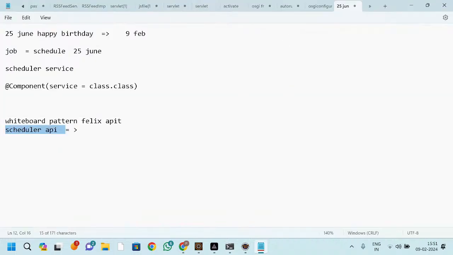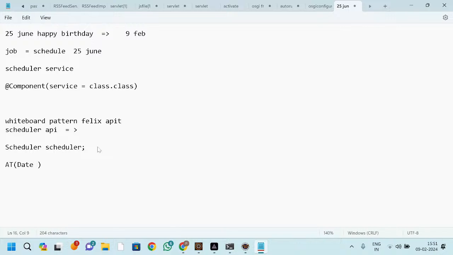If a user is using the scheduler API, what does it mean? Basically they have provided the APIs, that is the scheduler. This is the class, or the service, they have provided. You need to create the object and perform the operation. That's it, this is nothing but your scheduler API, right? Whatever methods you need are all present inside this scheduler API. Now I'll tell you, here we have an at method. Why do we use this at method?